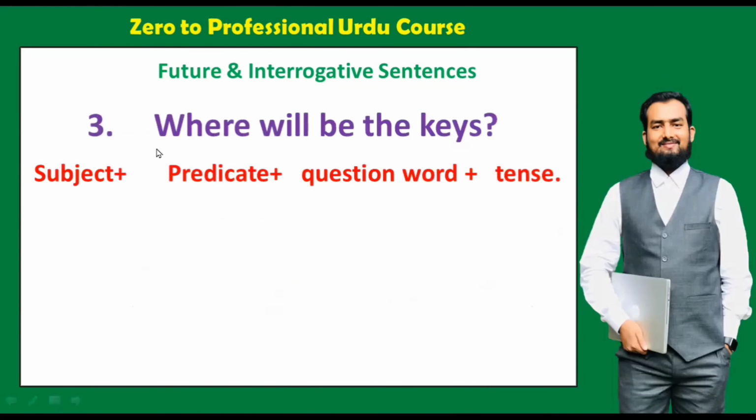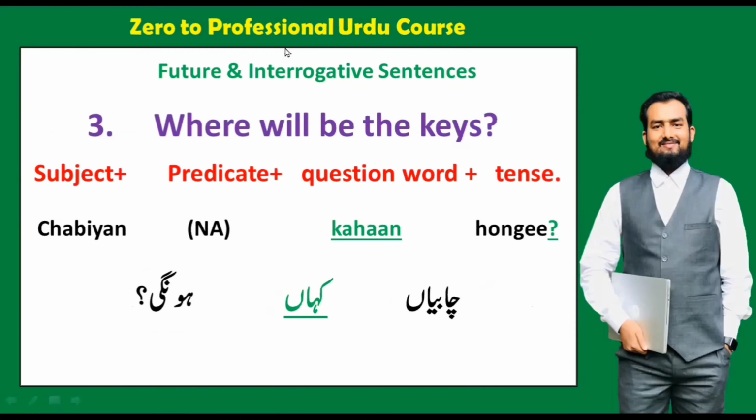And the next sentence is, where will be the keys? Here we will say, चाबियाँ कहाँ होंगी? Here we have used होंगी. Why? Because of future. And the word chabiyan is used as a female thing, that is why we have used hongi. So where will be the keys? Chabiyan, plural here, kahan hongi.